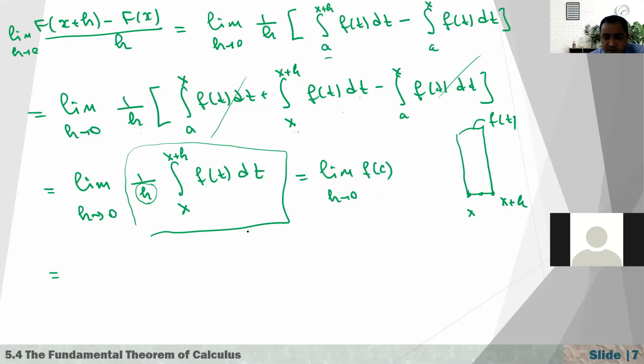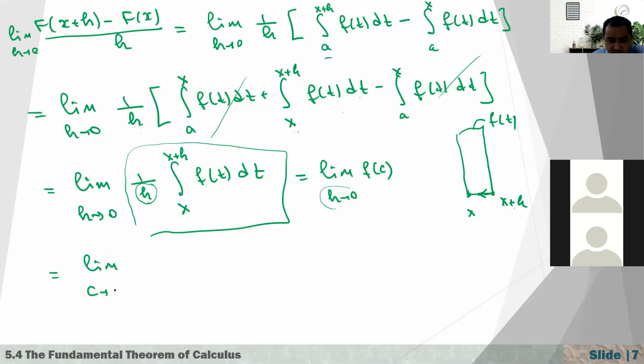Okay, what happens to c if h approaches 0? If h approaches 0, c is trapped between x and x plus h, so automatically c approaches x. Since the distance between x and x plus h is getting smaller and smaller, approaching 0, it pushes c towards x.